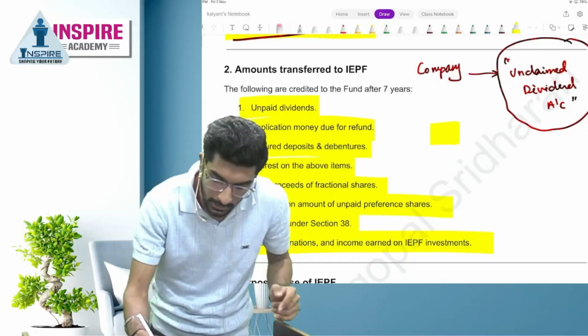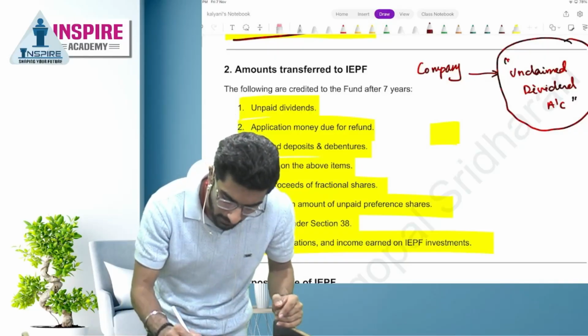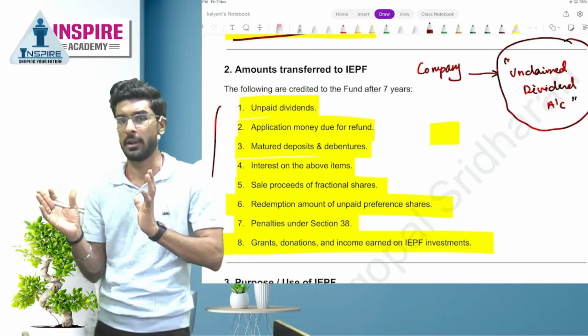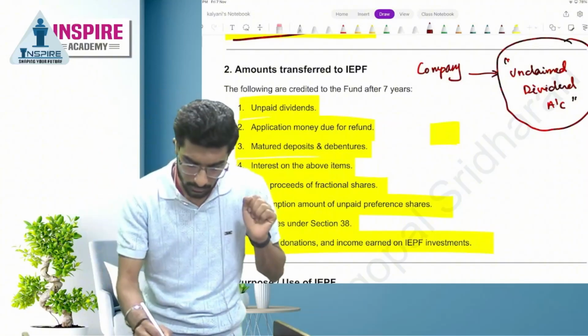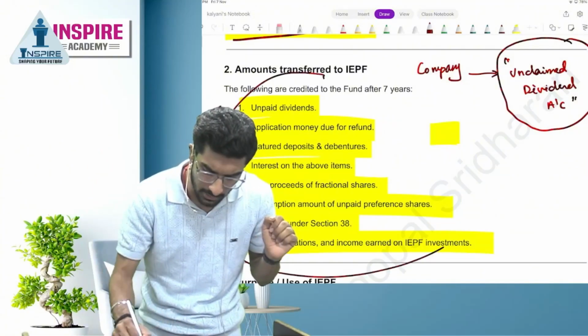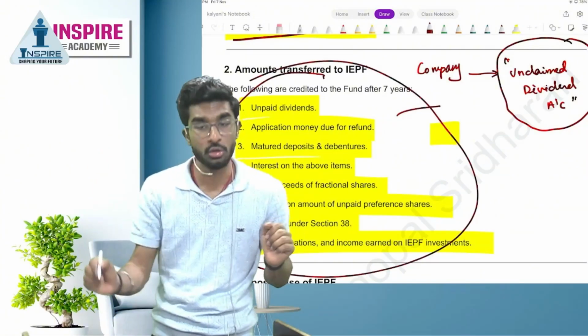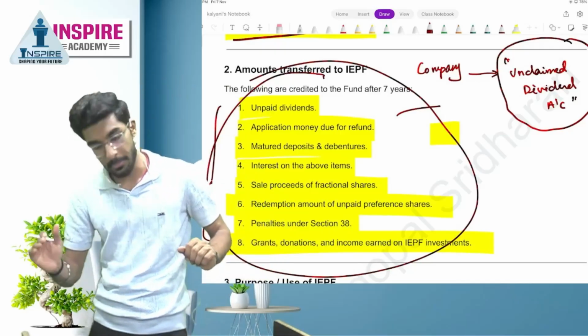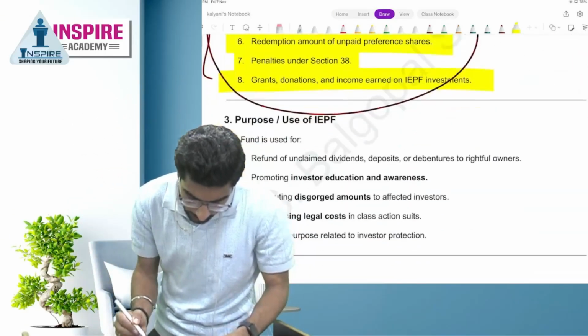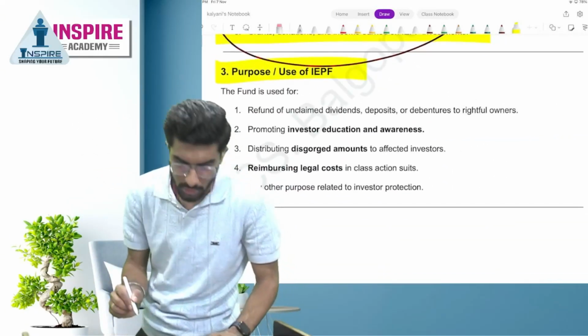So people, IEPF fund has got hundreds and 200 crores of fund. Okay. So all this money comes from different sources. These are the sources. Yes or no, people? Perfect. Now let's understand what is the purpose and use of IEPF fund.